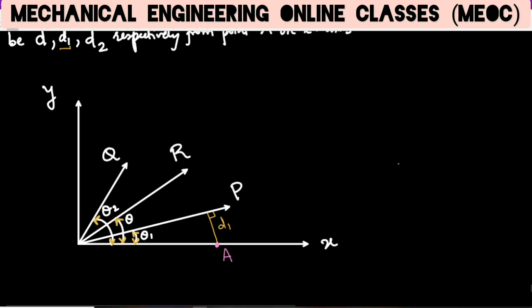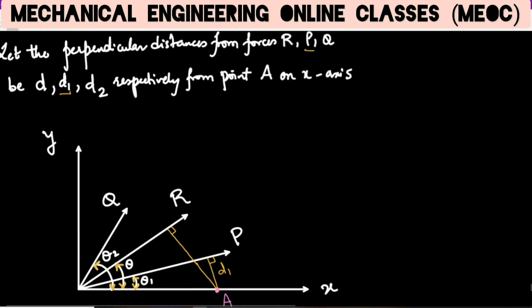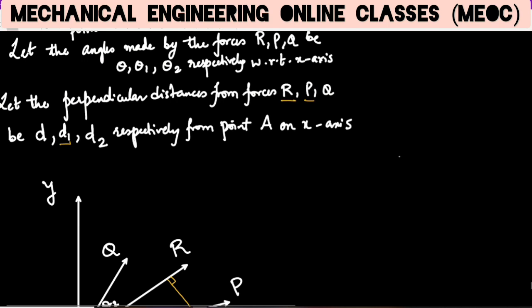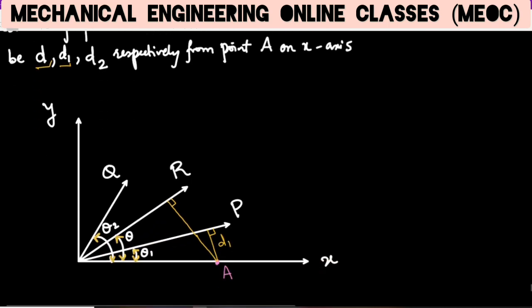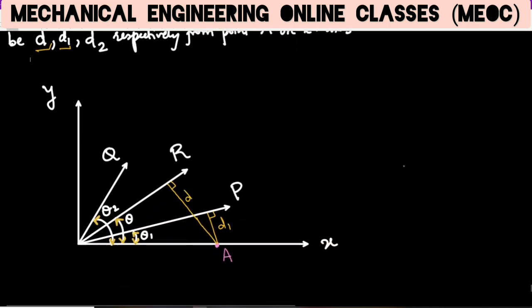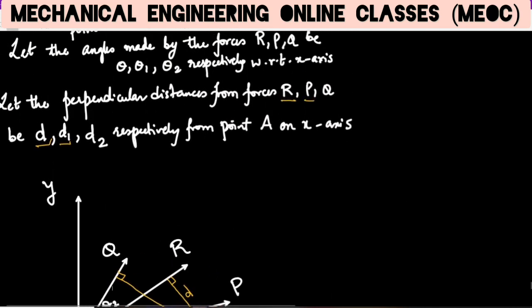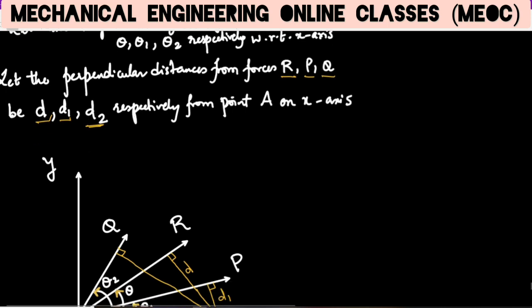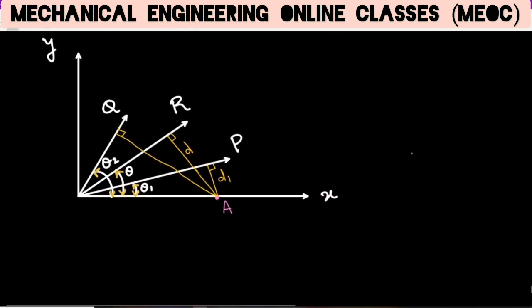Then the perpendicular distance from A onto R is taken as D. So this is D. And the perpendicular distance from Q onto A is D2. We are naming this D2.